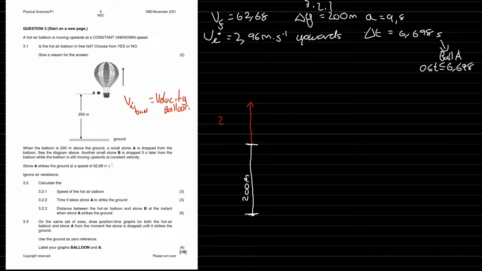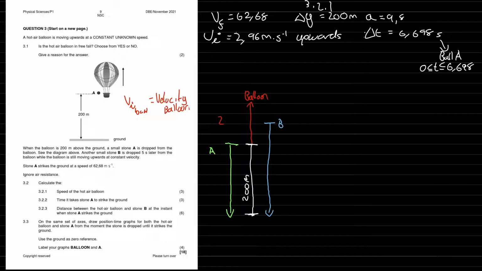Now stone B is going to be dropped 5 seconds after ball A drops. So it's going to start moving down 5 seconds after ball A goes down. So this is ball A, this is ball B, and in red is the balloon. This can be represented as a time of whatever A's t value is, plus 5 seconds.